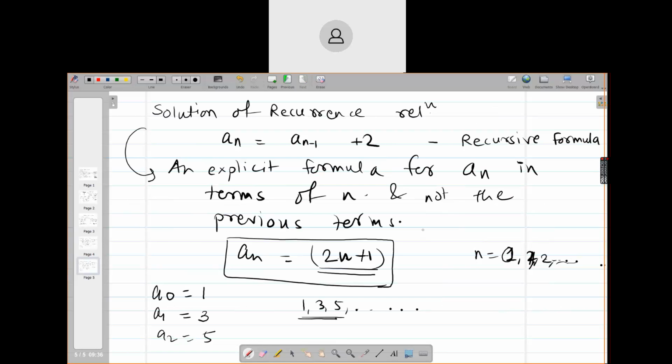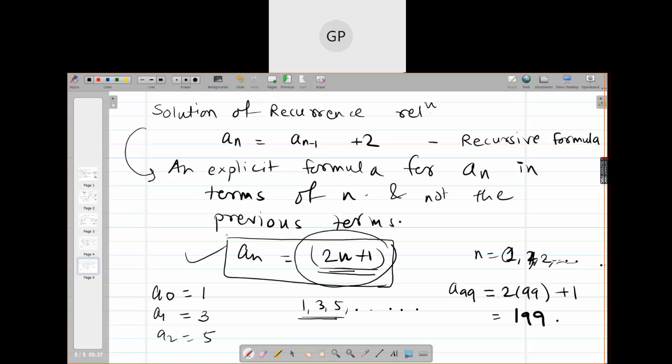Yes. So this is the solution of this sequence or recurrence relation. When I want to find out the 99th term, I can immediately get 2 into 99 plus 1, so the answer is 199. This is how you can find it, but here the sequence was very easy, which I could immediately find out. But every time the recurrence relation would not be so easy. So there is a method to be followed to find out such a solution.